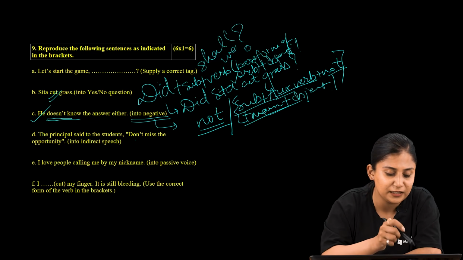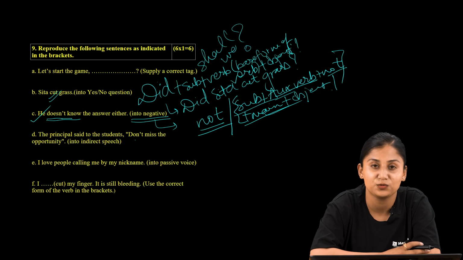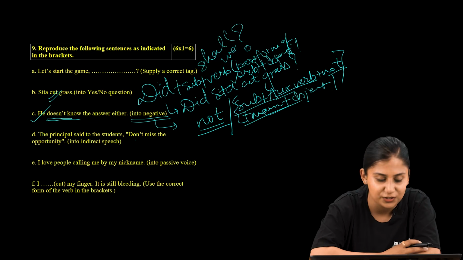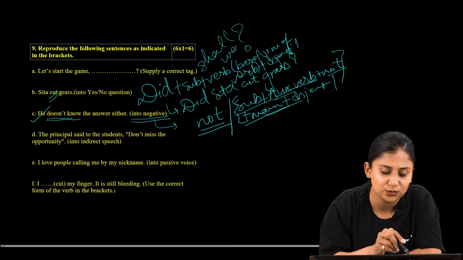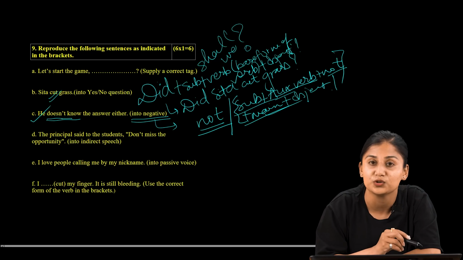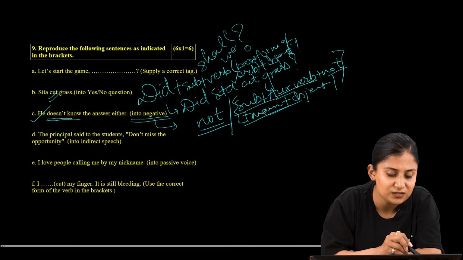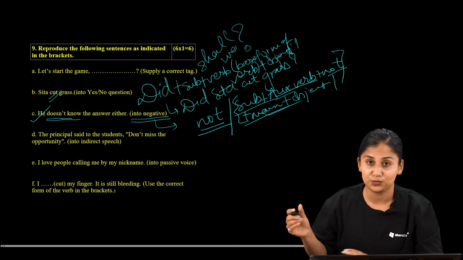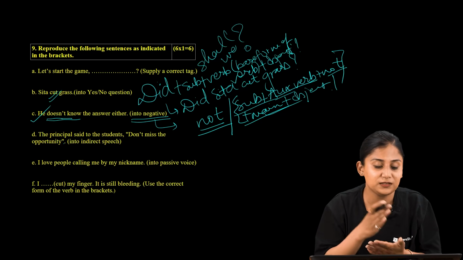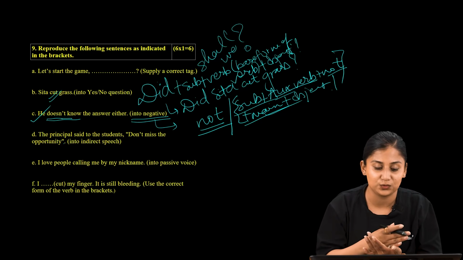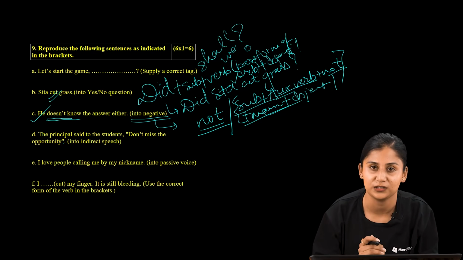So here in the sentence provided in direct speech, the sentence reads, the principal said to the student, don't miss the opportunity. Here the principal is saying something to the student, and what is the principal saying? The principal is advising students to not miss the opportunity, right?